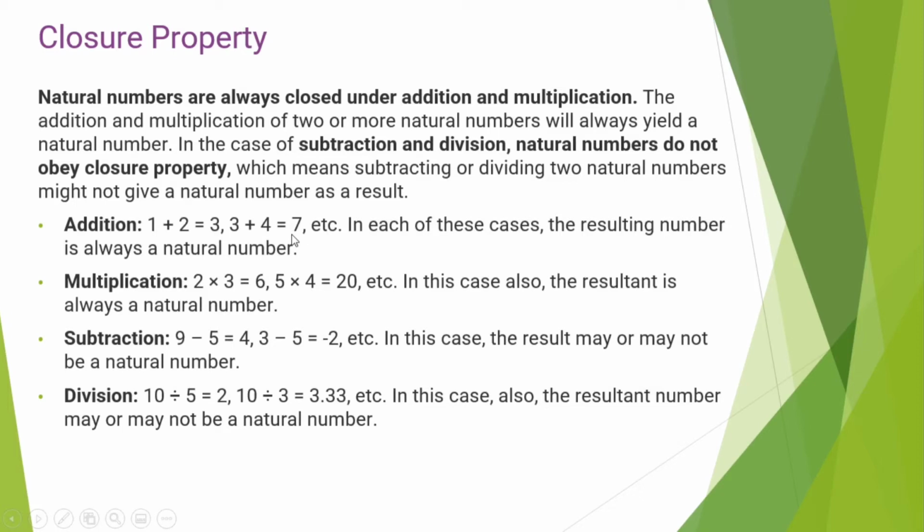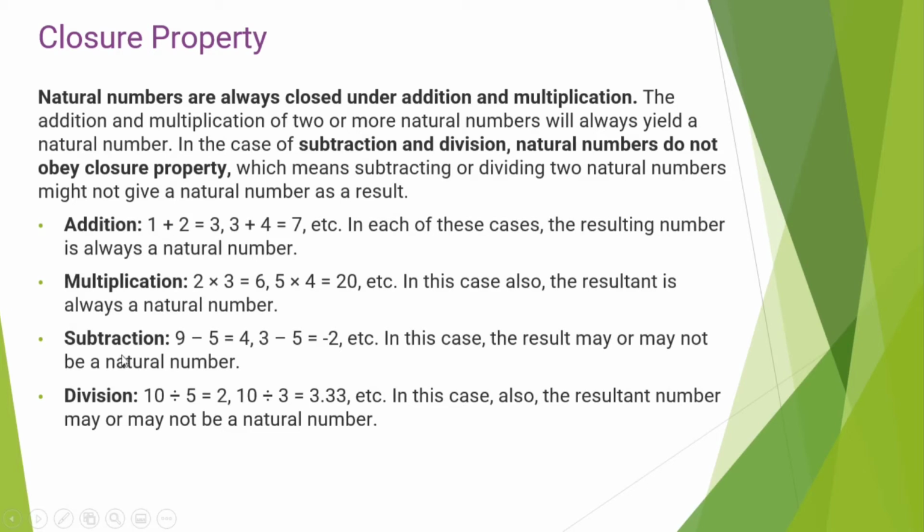And in case of multiplication, when two natural numbers are multiplied, the answer will always be a natural number. For example, 2 multiplied by 3 is equal to 6. 2 and 3 are natural numbers. When we multiply these two numbers, the answer is 6, which is also a natural number. Another example, 5 multiplied by 4 is equal to 20. Two natural numbers 5 and 4, when multiplied, the result will be a natural number. This is called the closure property.